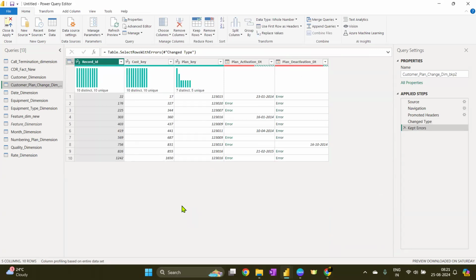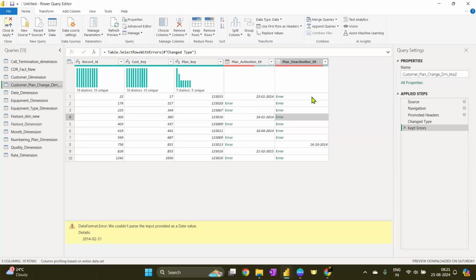Before I tell you anything, please keep your screen like this, and let me know what error you have figured out from the given data. What do you think happened here, and why do we have this error? I'm showing you this error, and you can put your mouse on the cell.